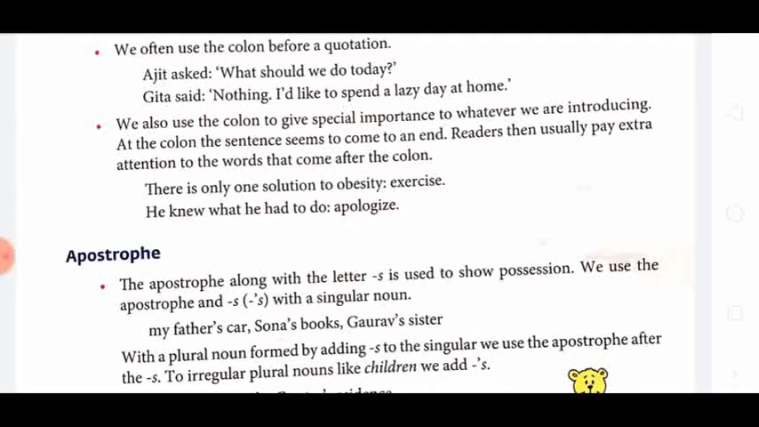There is only one solution to obesity. Now everybody will be keen to listen to what the one solution is. Exercise. He knew what he had to do. Then again they will all try to listen to what he knew he had to do. Then that is to apologize. So we use colon in such writing also.